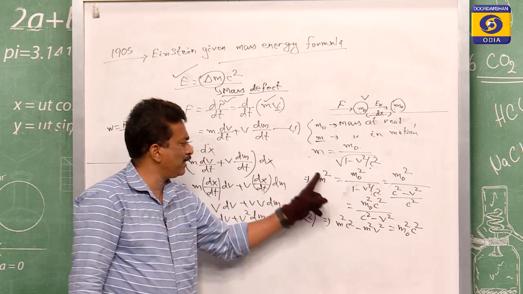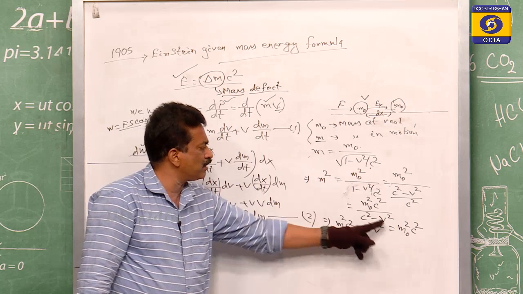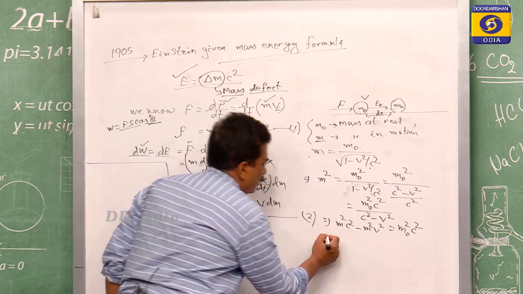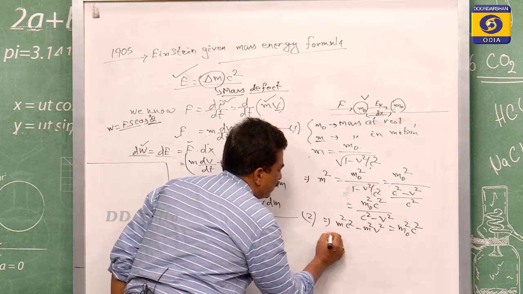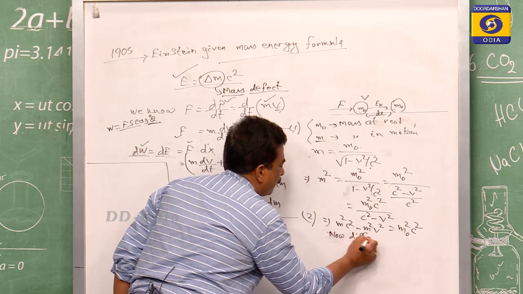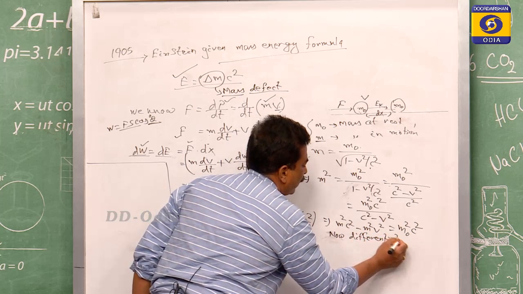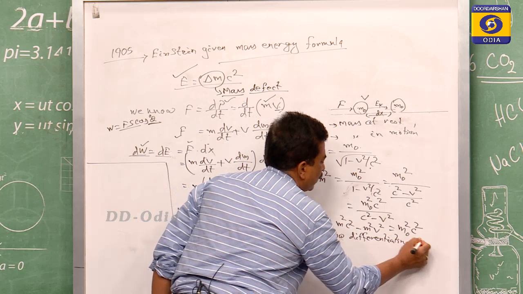Making the cross multiplication, m square c square minus m square v square is equal to m0 square c square. So now, differentiating both sides.